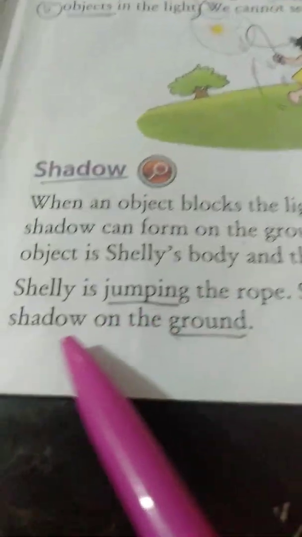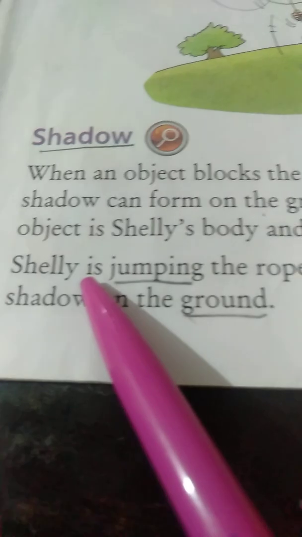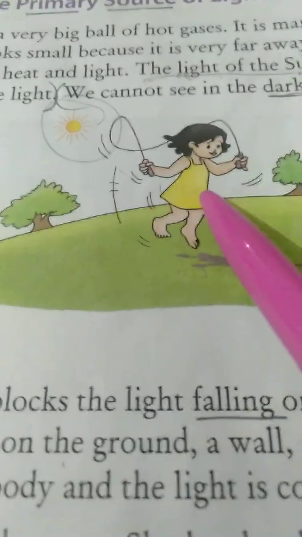The next line. Shelly is jumping the rope. Look at the picture here. What is she doing here? She is jumping the rope, like skipping.